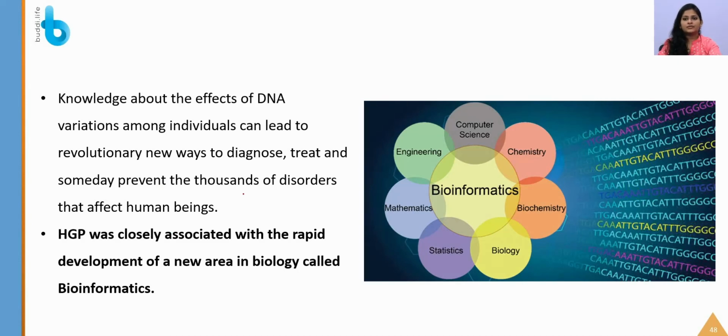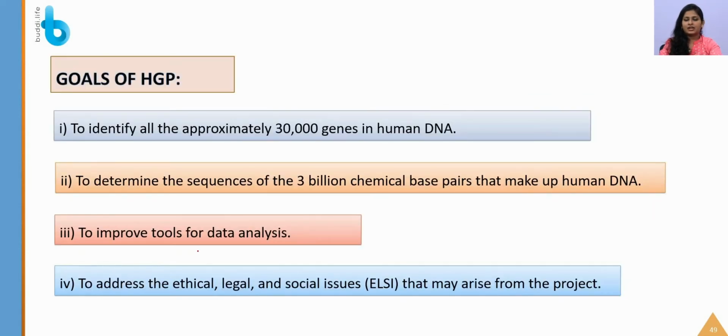And because of this development of Human Genome Project, a new area called bioinformatics developed, because all these data were stored in the form of computers, right? Because it is highly impossible to print all this information in a book. It will take several books to store this. So because of this HGP only, this branch bioinformatics came into existence, and there is a rapid development in that area. So now we are going to see what are the goals of Human Genome Project.